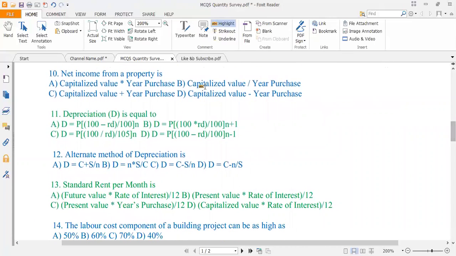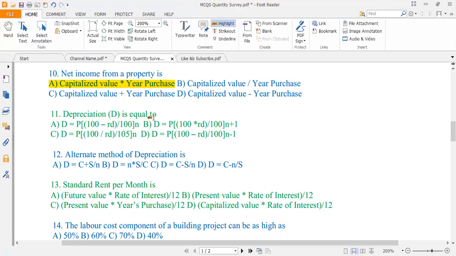Now, net income from a property is: A, capitalized value multiplied by year purchase, B, capitalized value divided by year purchase, C, capitalized value plus year purchase, D, capitalized value minus year purchase. So the correct option is option A. Net income from a property is capitalized value multiplied by the year purchase.